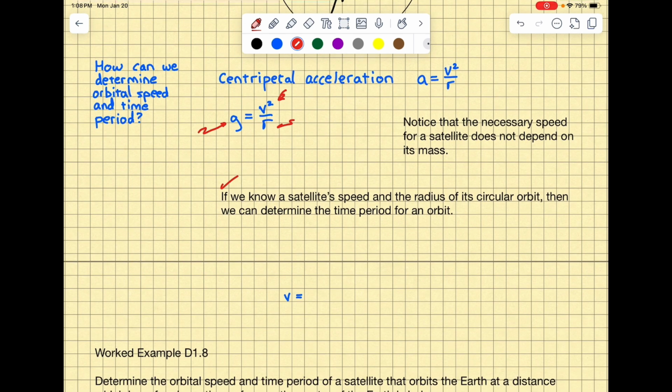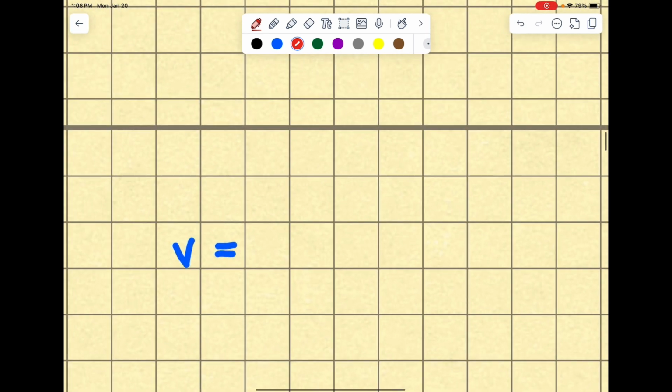So if we know a satellite's speed and the radius of its orbit, then we can also determine the time period for an orbit. Remember, the time period is how long it takes to complete one orbit. We're going to use the idea that speed is equal to distance divided by time. The distance, or circumference of a circle, is going to be 2 pi times its radius. This is an r.